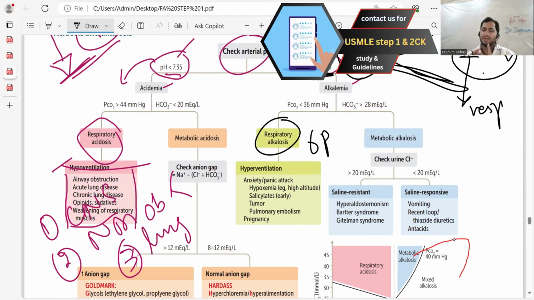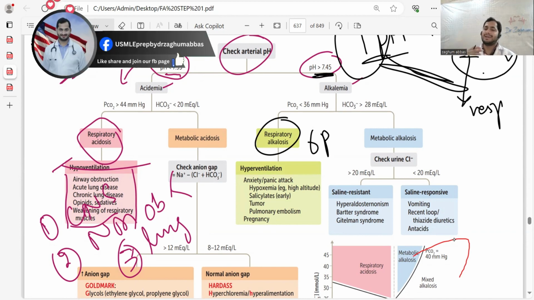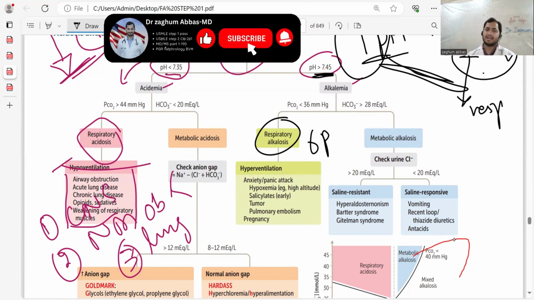Second mnemonic is a word used in Urdu language. Pahadi, pahad. That is a high altitude. Third mnemonic is pill. The pill used here is a salicylate, aspirin, like that.